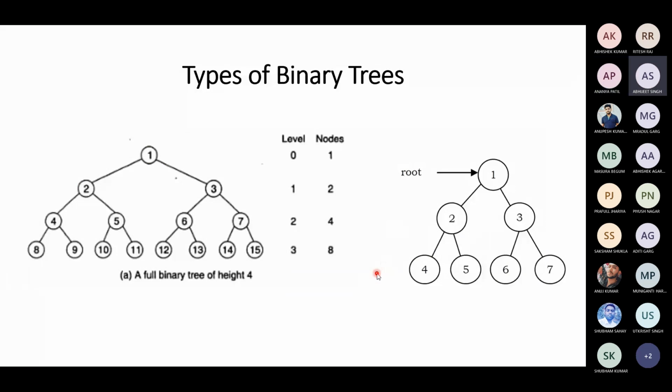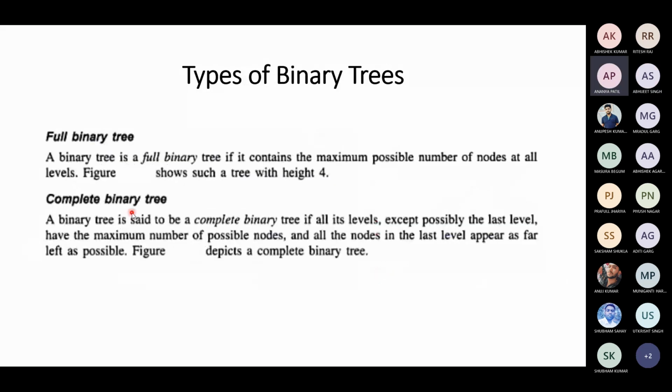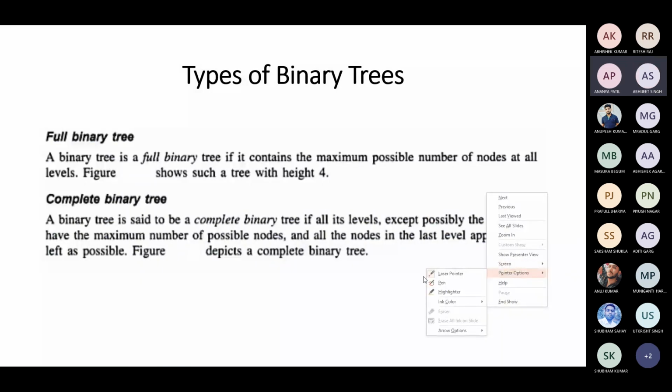So a complete binary tree is another concept. A binary tree is said to be a complete binary tree if all its levels, except possibly the last level, have the maximum number of possible nodes, and all the nodes in the last level appear as far left as possible. Means you can construct a tree like this.